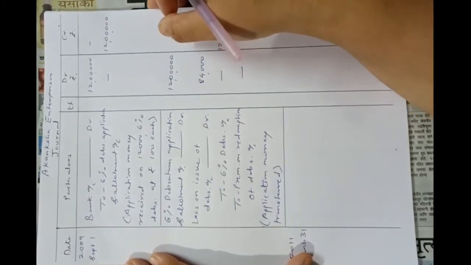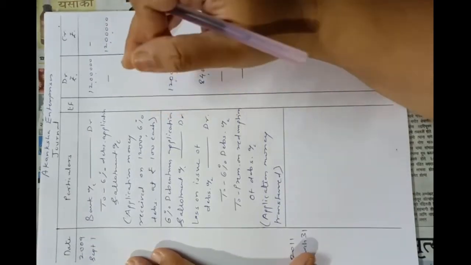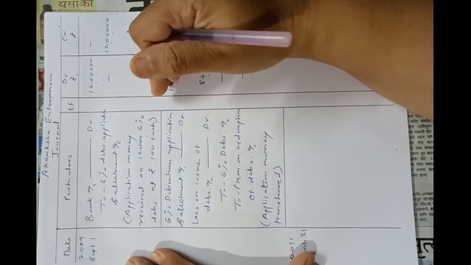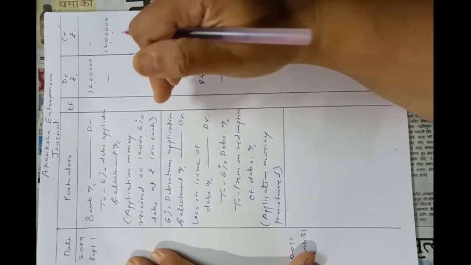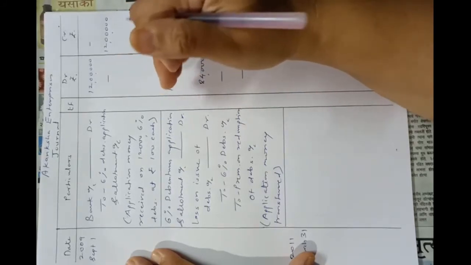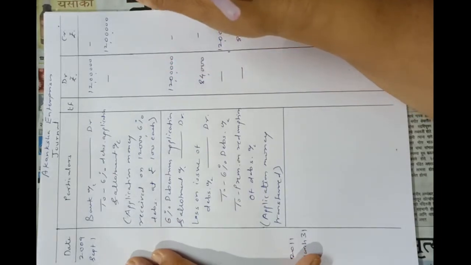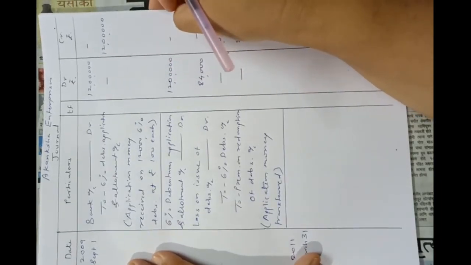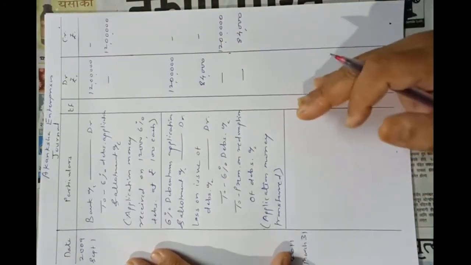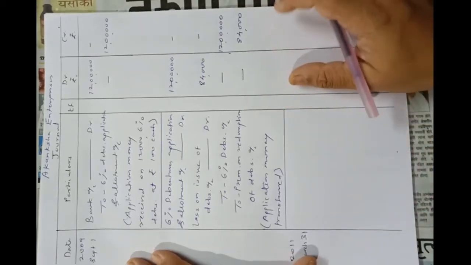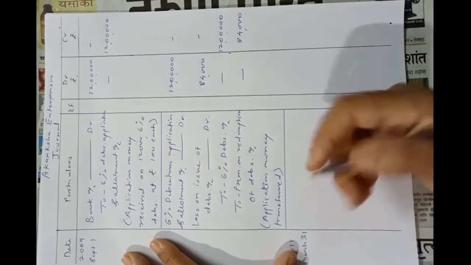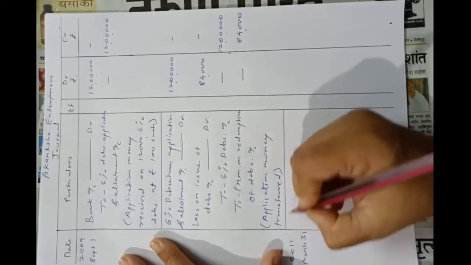So 3 lakhs divided by 4 is equal to 75,000. So 75,000 will be transferred to DRR 4 times from 31st March 2011. Understood? From 31 March 2011, in 4 installments, the total amount of 3 lakhs will be transferred. So when 75,000 is transferred 4 times, 3 lakhs will be transferred to DRR from 31st March 2011. Understood? So first entry on 31st March 11 will be statement of profit and loss.